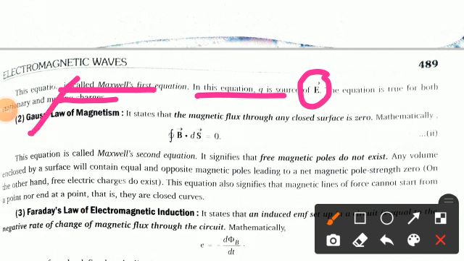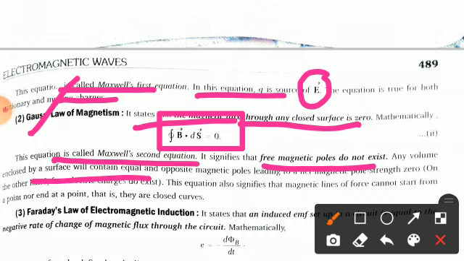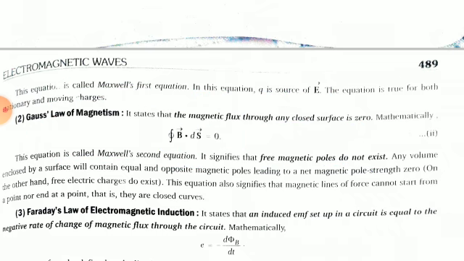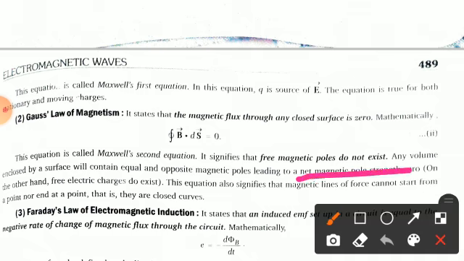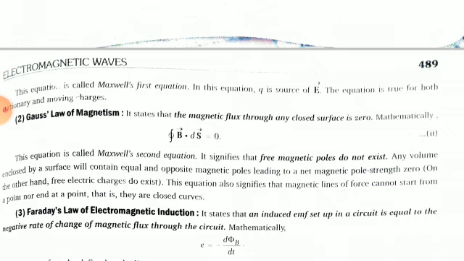Now come to the Gauss law of magnetism. It states that the magnetic flux through an enclosed surface is 0. So we can write this expression: closed integral of vector B dot ds equals 0. This equation is called Maxwell's second equation. It signifies that free magnetic poles do not exist. So any volume enclosed by a surface will contain equal and opposite magnetic poles, leading to a net magnetic pole strength of 0. On the other hand, free electric charges do exist. So this equation also signifies that magnetic lines of force cannot start from a point or end at a point. They are closed curves. Clear?